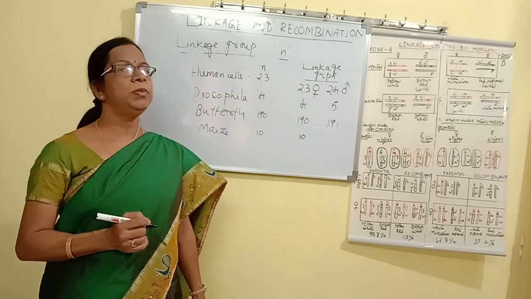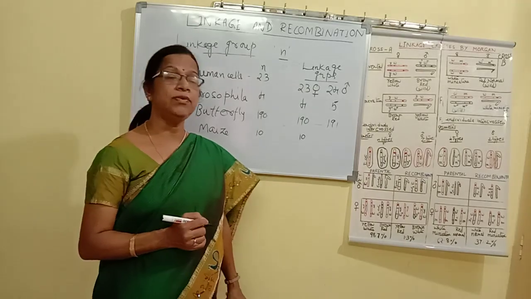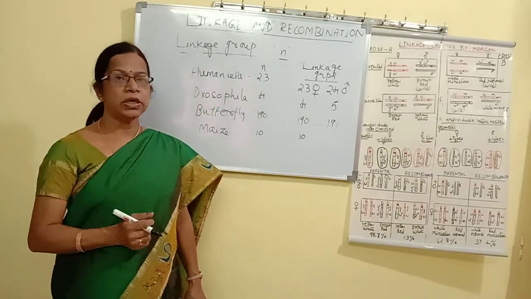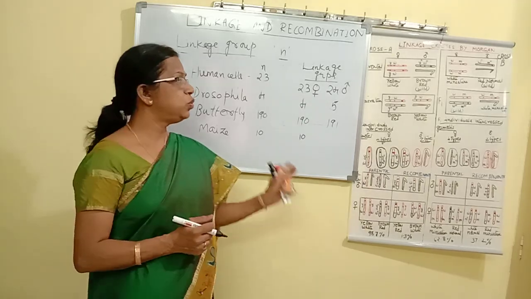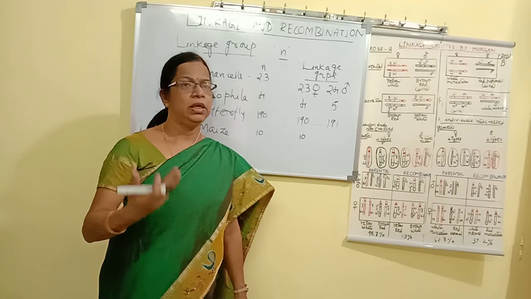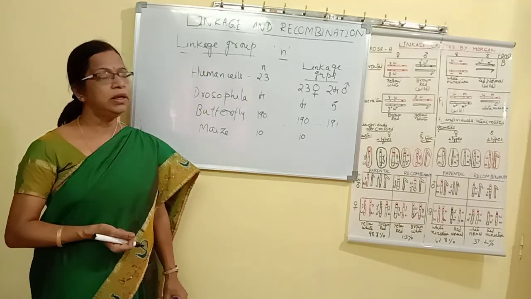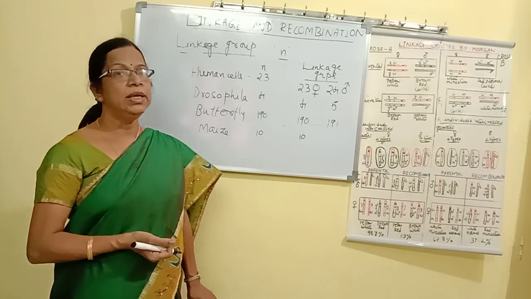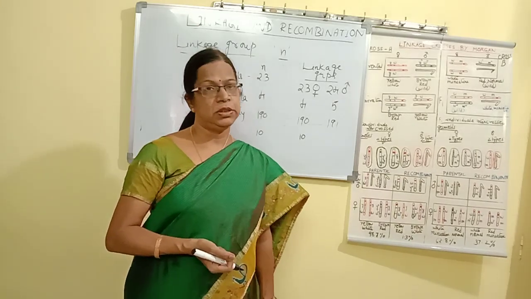Here you have to remember the list of chromosome numbers given in the textbook. It is given under the chapter on reproduction in the 12th class textbook. So you should refer to whatever chromosome numbers are given, and in addition to that, you can read any other chromosome numbers also. That is about linkage groups.